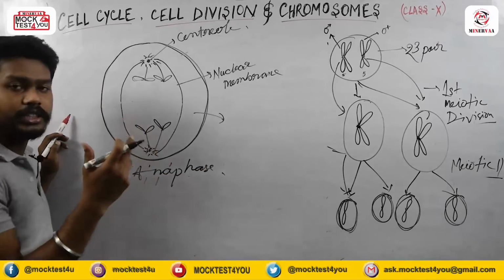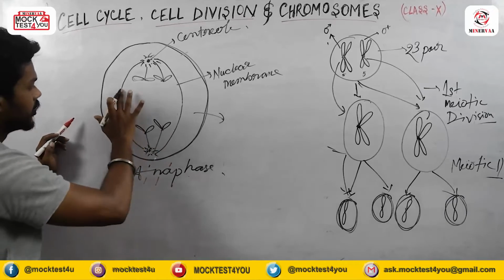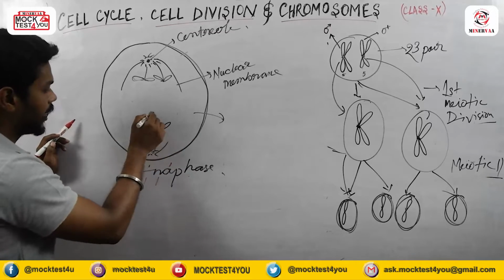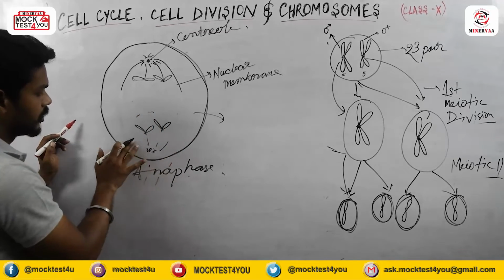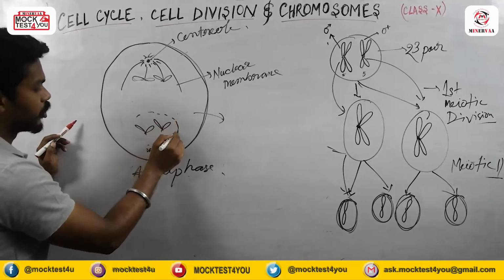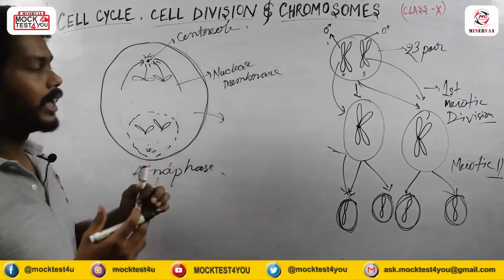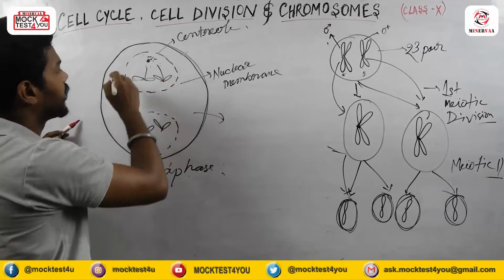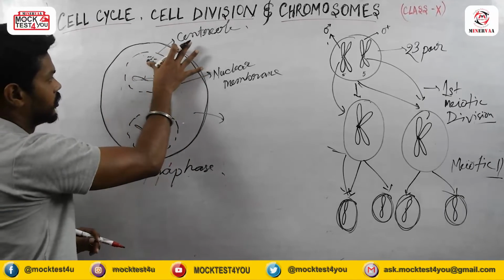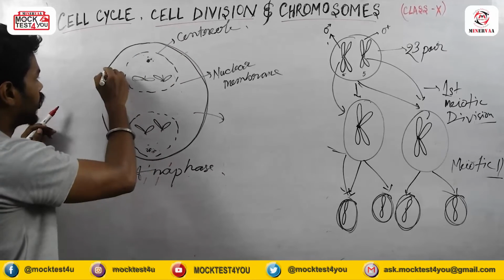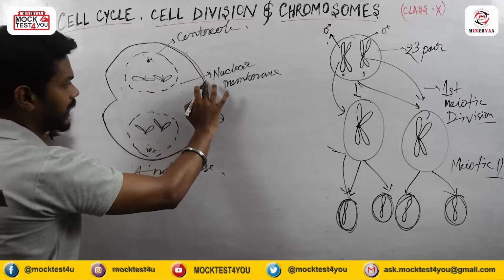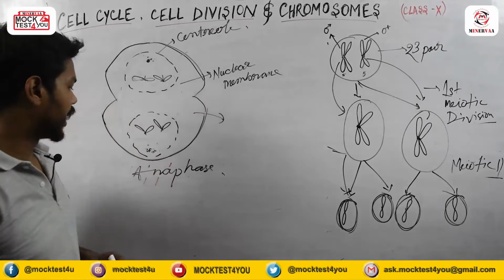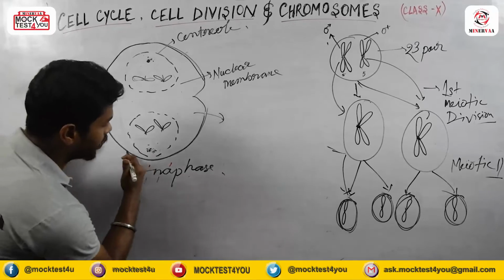the telophase will occur. During the telophase, this spindle fiber will start disappearing, and the nuclear membrane will again reappear. And the constriction or the furrow or the cell cleavage will be produced in this way, and the cell will divide after some period of time. Okay, so this happens in telophase.